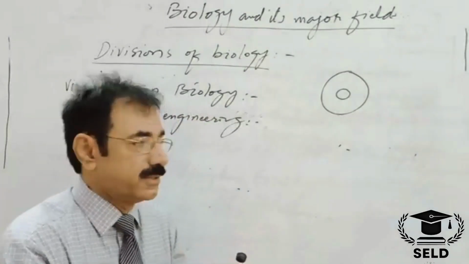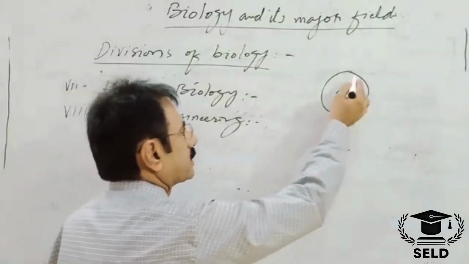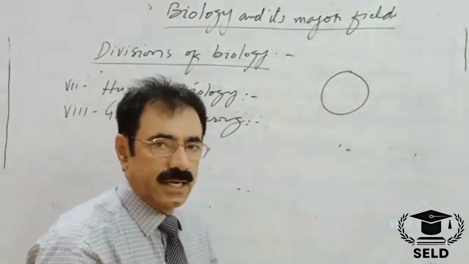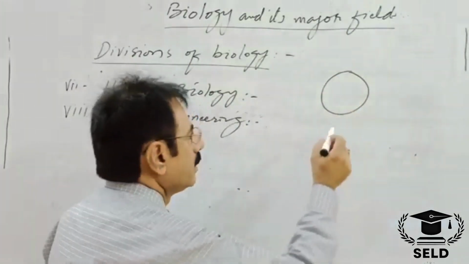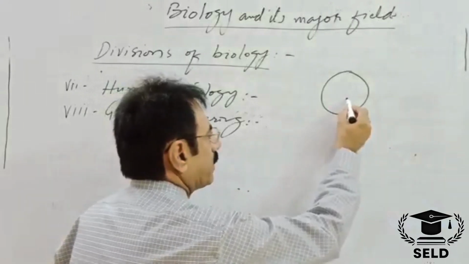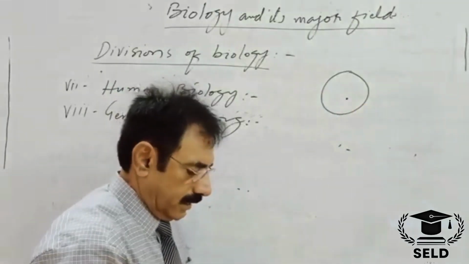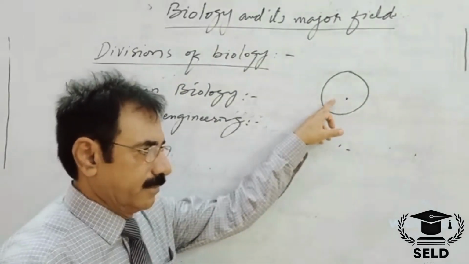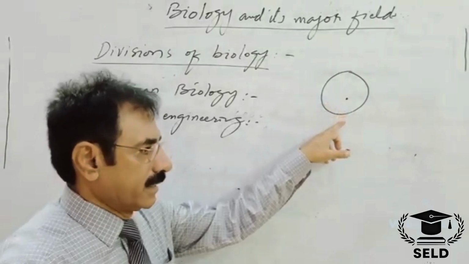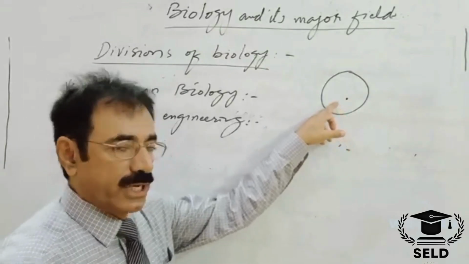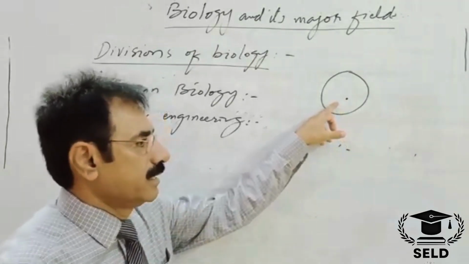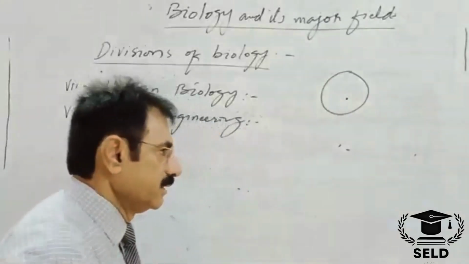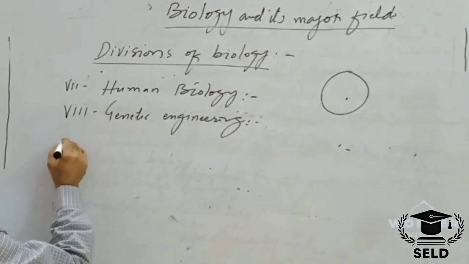How will we change the genotype of an organism? Suppose this is a bacterial cell. We take a gene of human, insert the gene inside the bacterium. In this way we have changed the genotype of this bacterium, and the technique by which we change the genotype of an organism is called genetic engineering or biotechnology.